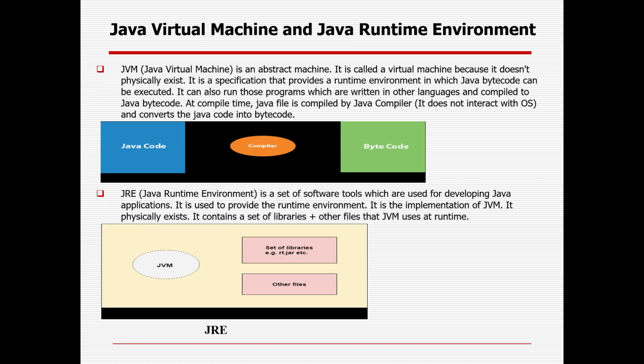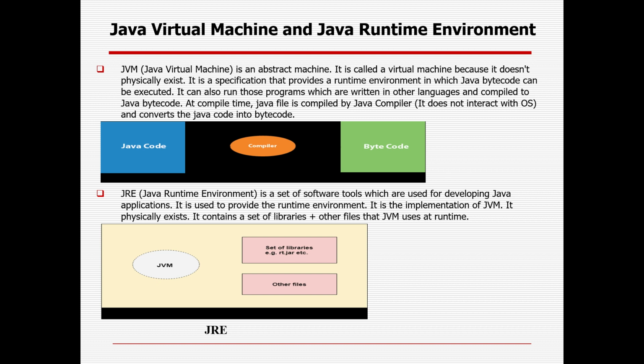Whenever you are dealing with Java, you need to know a little bit about the architecture, how Java works. So JVM is the first part, which is the Java Virtual Machine, an abstract machine, meaning it does not really exist, but it is a concept. It is called virtual because it does not physically exist. It is the application that provides the runtime environment in which Java bytecode can be executed. It can also run programs which are written in other languages and compiled to Java bytecode.